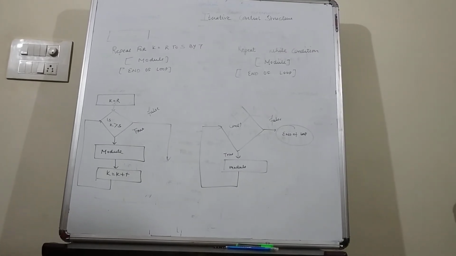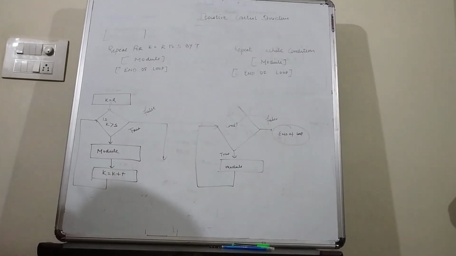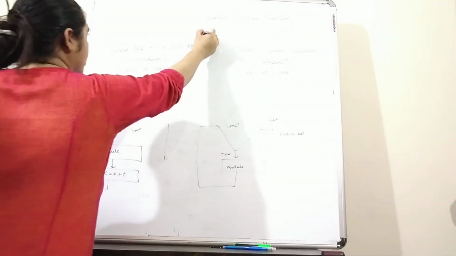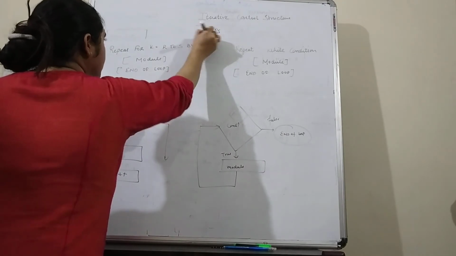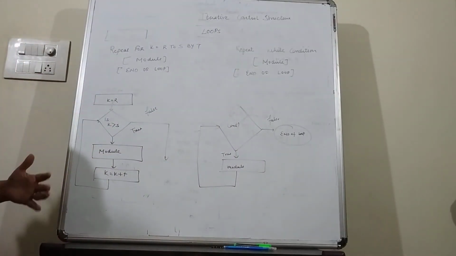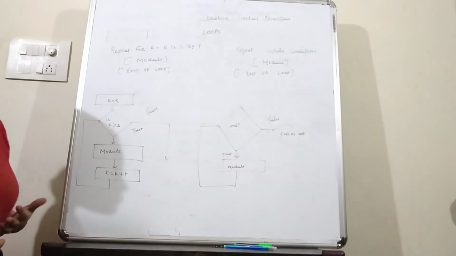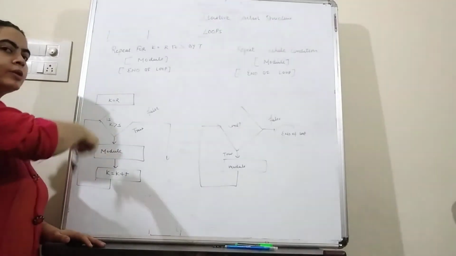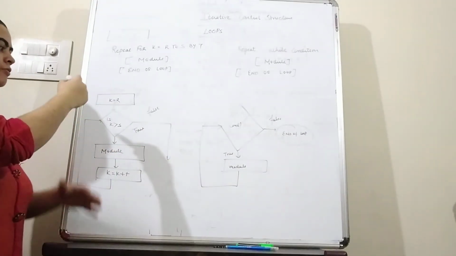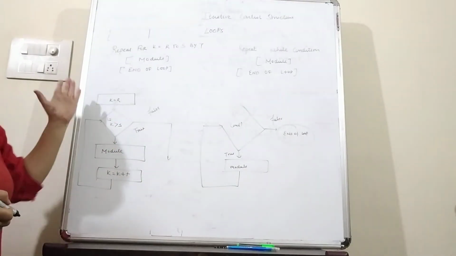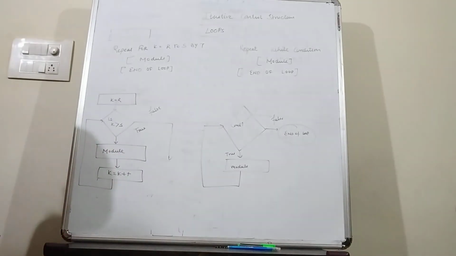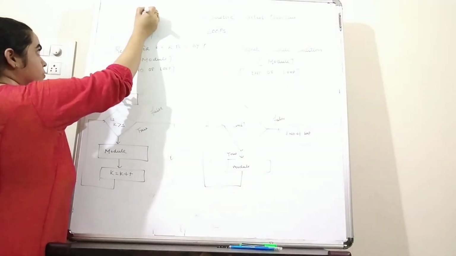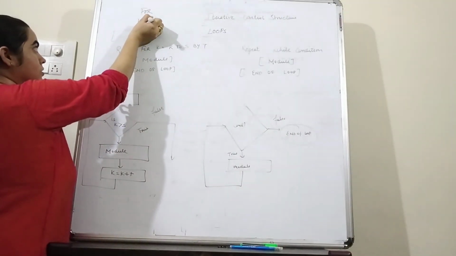Next is iterative control structure. So students, iterative control structure is also known as a repeated control structure, or we can say loops. So loop control structure is executed until the condition is satisfied. While the condition is satisfied, this loop will be repeated again and again, and once the condition is not satisfied, then it will move out from the loop. So in case of iterative control structure, we have two loops. First is the for loop and second one is the while loop.